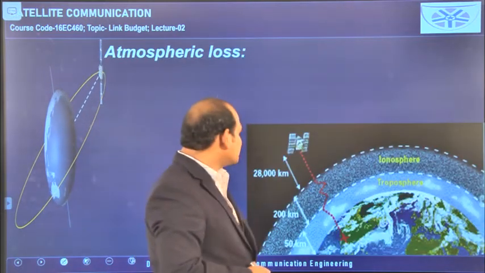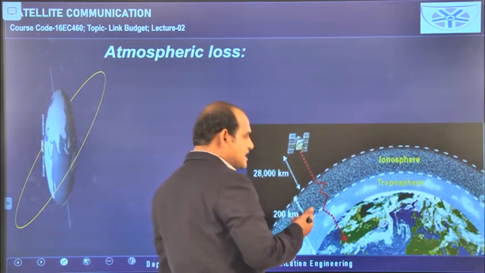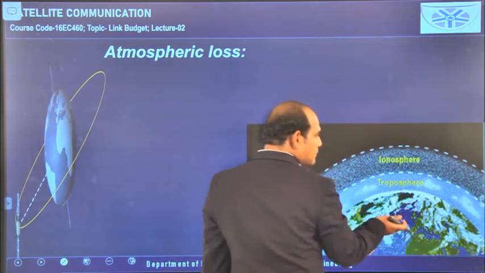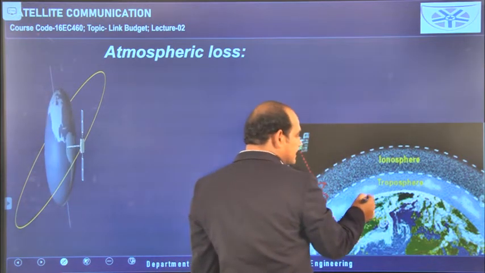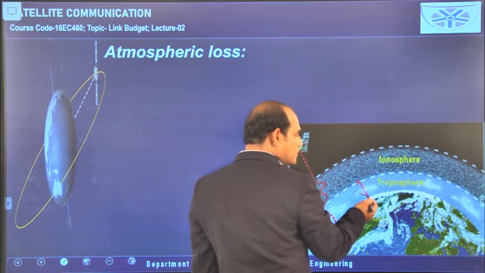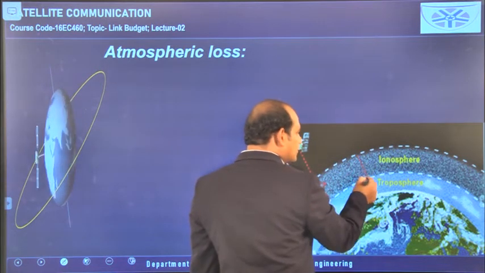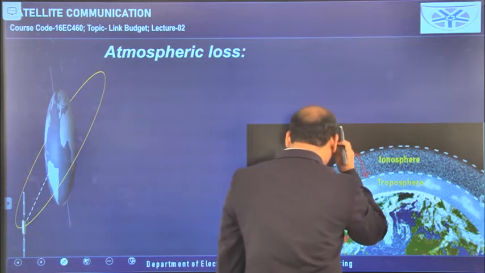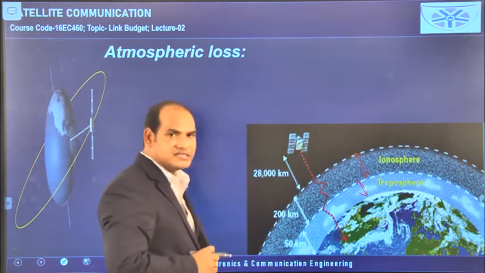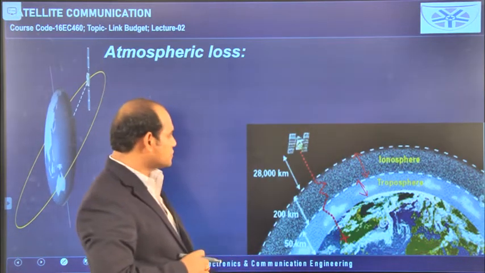So in case of this atmospheric loss, you can see this diagram. This is Earth. Above the earth, up to a certain amount of space, we can say the troposphere is available, and upon that the ionosphere, the stratosphere, like that we can consider, but for our discussion this troposphere is enough.